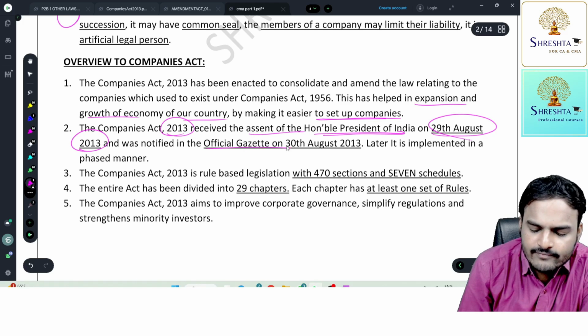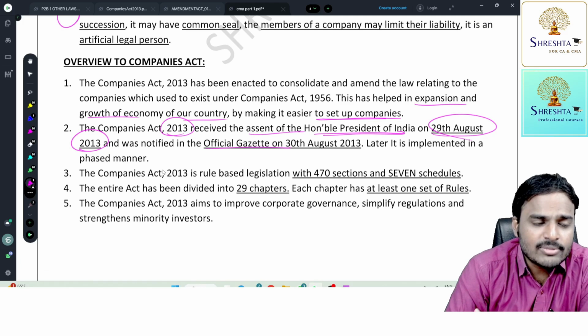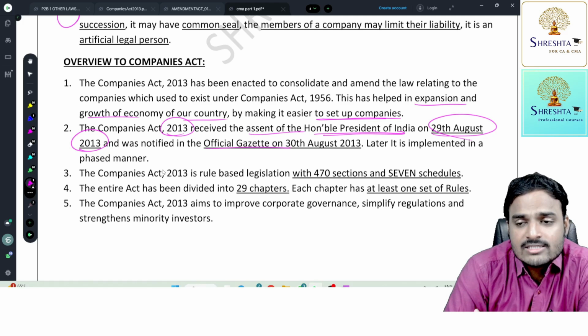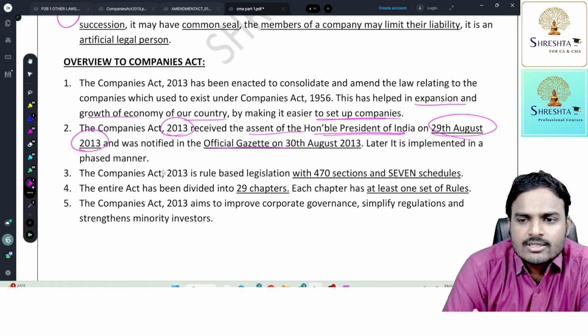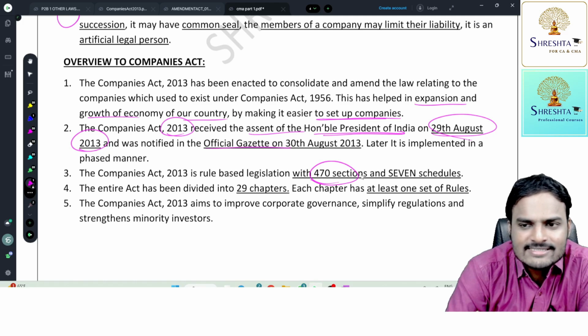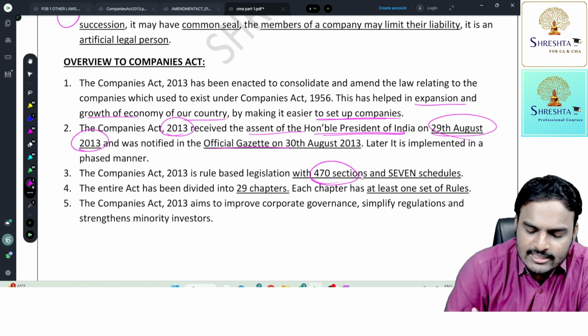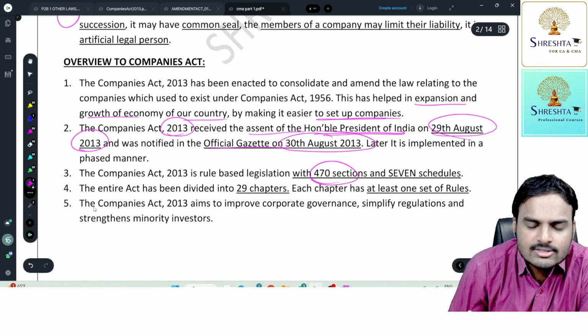and was notified in the official gazette on 30th August 2013. Later, it was implemented in a phased manner. Phased manner means what, sir? The total Companies Act is of 470 sections. All 470 sections didn't come into force at once. Section 1 was notified on 30th August 2013.